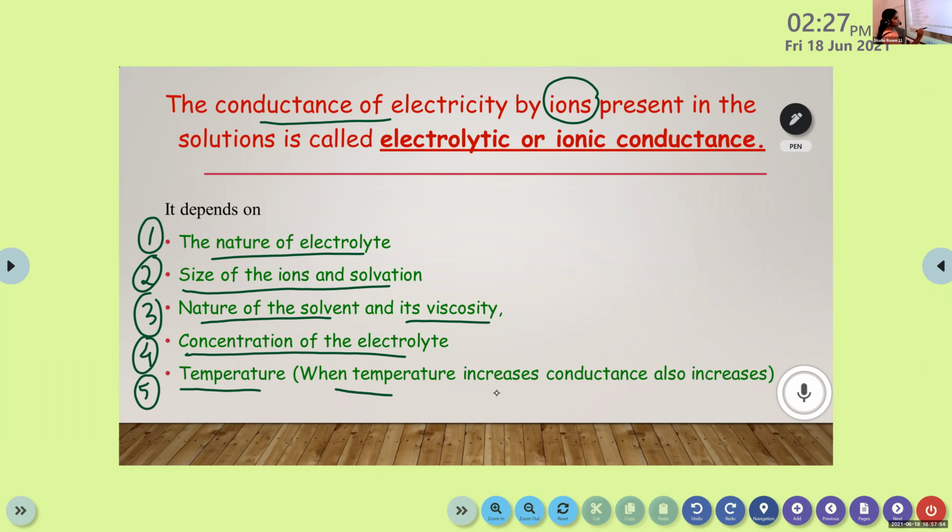Here, when the temperature increases, conductance also increases. In the case of metallic conductance, when temperature increases, conductance decreases. But in the case of electrolytic or ionic conductance, when temperature increases, conductance also increases. So these are the factors which affect electrolytic or ionic conductance.